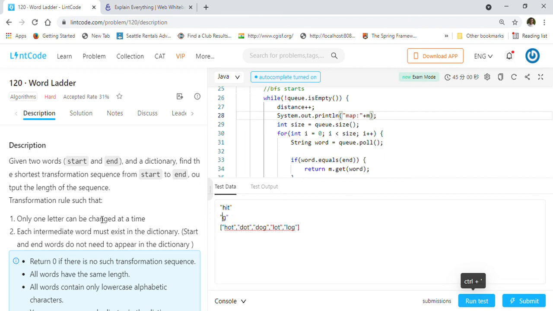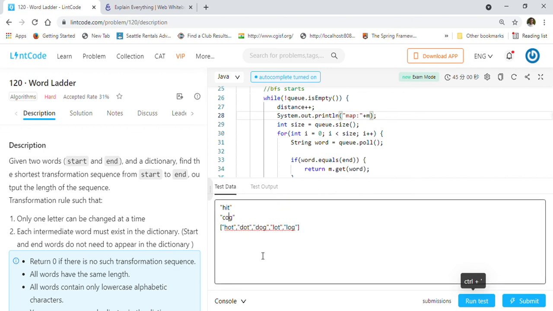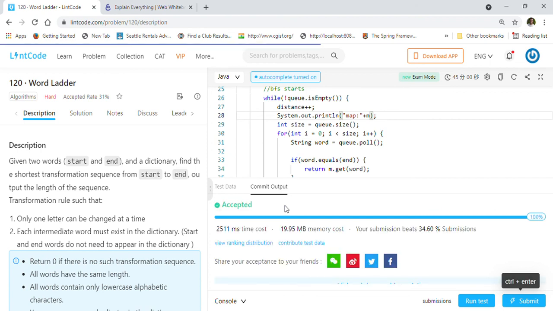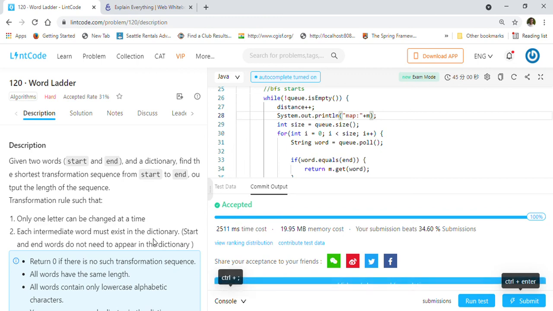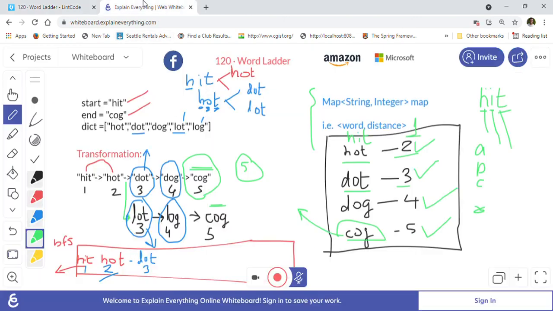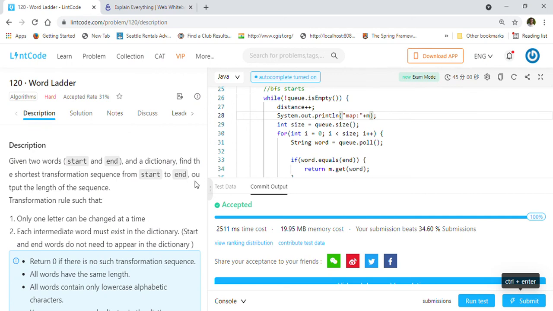So this is the way you can solve the word ladder problem using BFS and queue. We will go ahead and submit our solution now. Our solution got accepted by LintCode, as you can see here. So this is the way you can solve the problem. Make sure you practice and understand this problem. This is asked in Google, Amazon, Facebook.